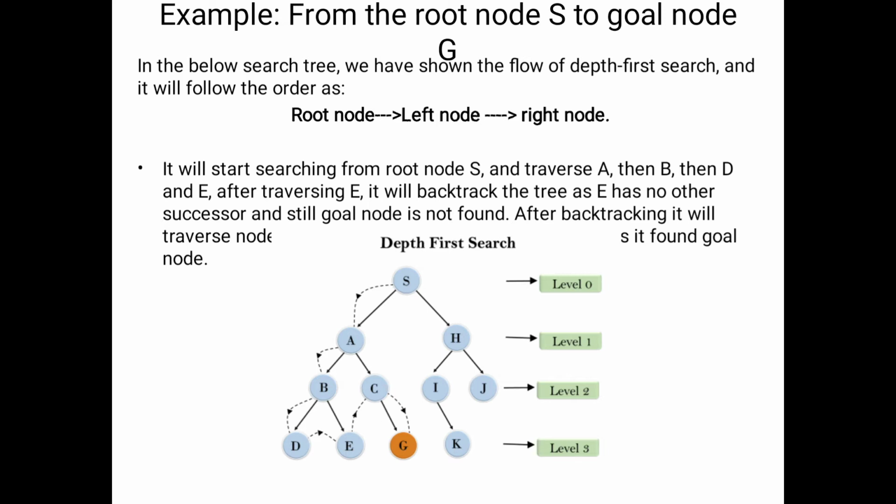Please observe the answer. My dear students, please observe the answer here. S to capital A to capital B to capital D, next E, C, G. Okay, that is the path. Here, what is our aim? To move from capital S to capital G. Okay, this is the explanation about DFS.